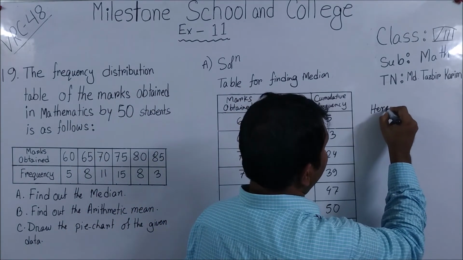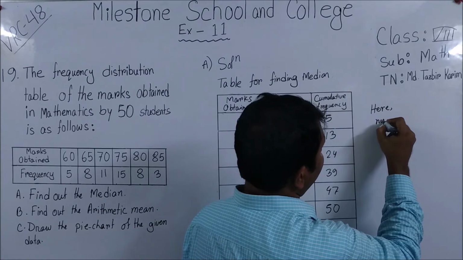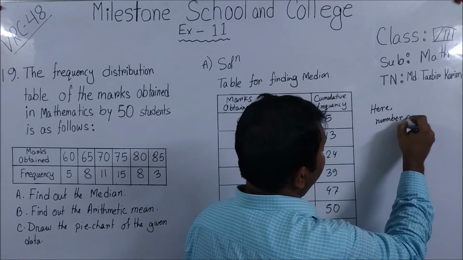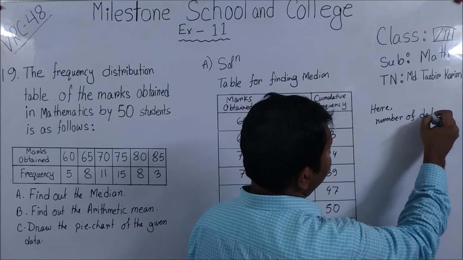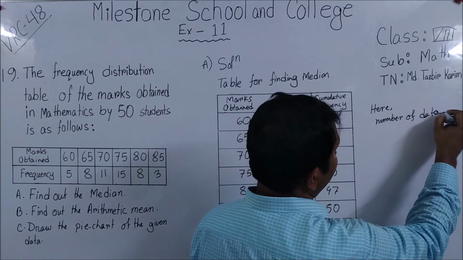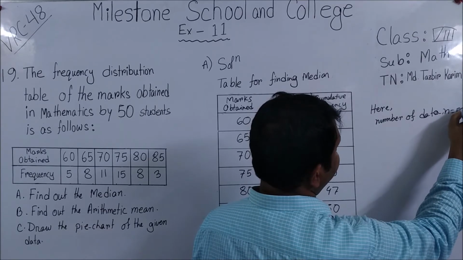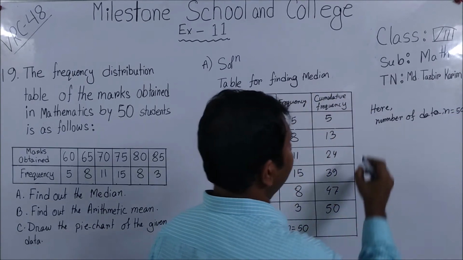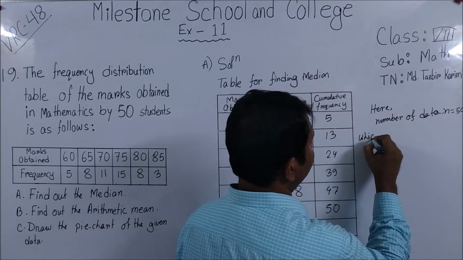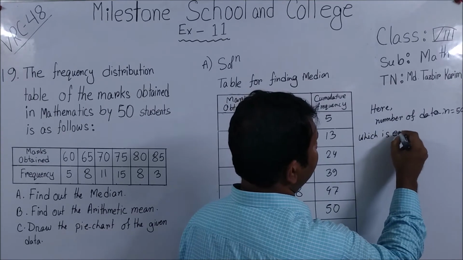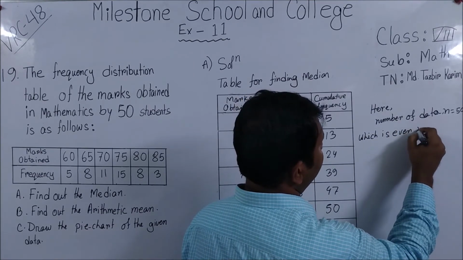Here the number of data, n equals 50, which is the given number.